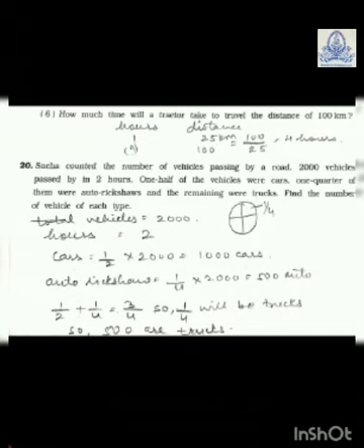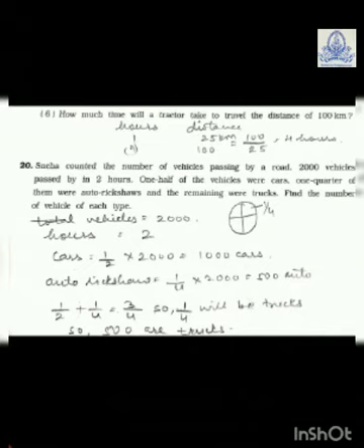This is already given, and I have drawn a circle and made 4 equal parts, and each part is 1/4. So cars are how much? Half. So what is half of 2000? 1000 cars are there. Then auto rickshaws 1/4. So again 2000 is the total vehicles, and of 2000 you want 1/4. So you will divide 2000 by 4. So 500 auto rickshaws.